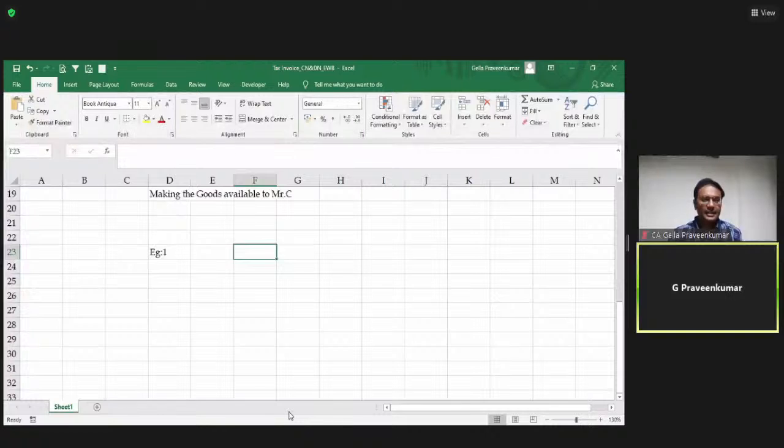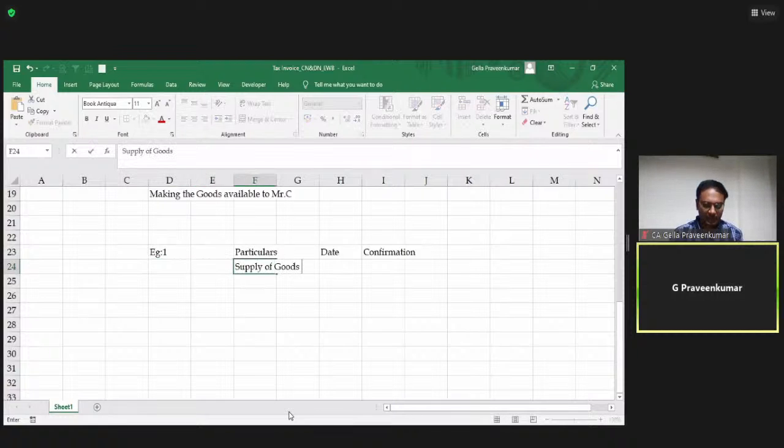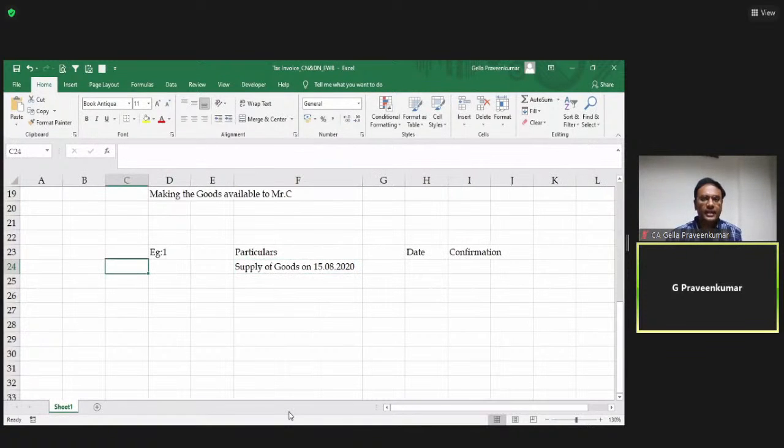I'll put the dates here: particulars, date, confirmation. Supply of goods on 15th August 2020.